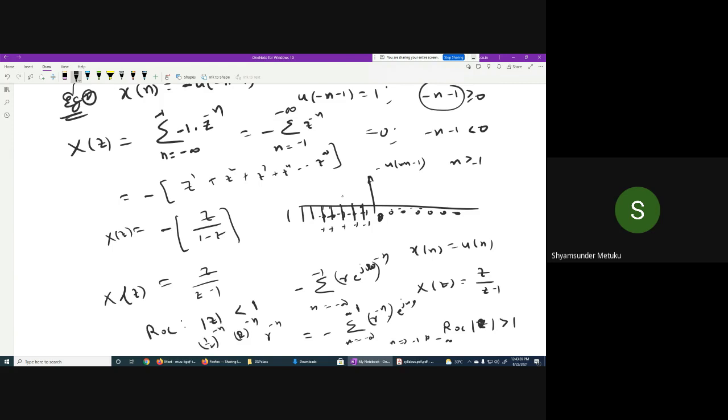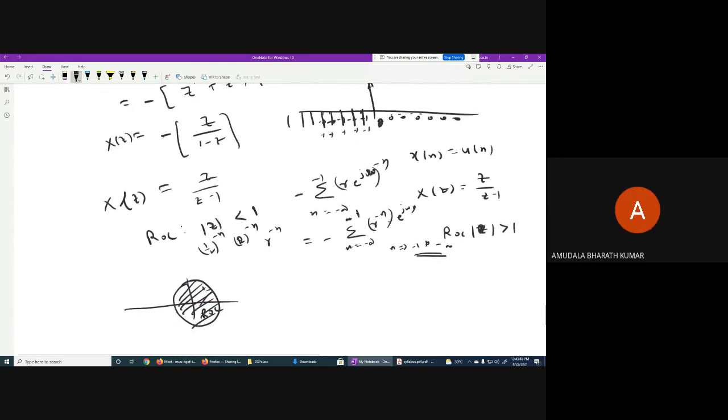Now, is n having positive or negative values? Negative values, sir. When you substitute negative values, the power becomes positive, isn't it? And here n we can say positive now. n varies from 1 to infinity. Can I write this way? Yes, sir. Now you tell me, out of these two, which one is converging?